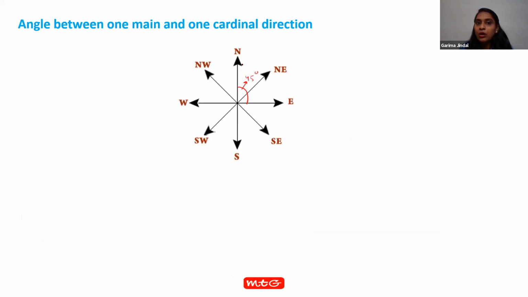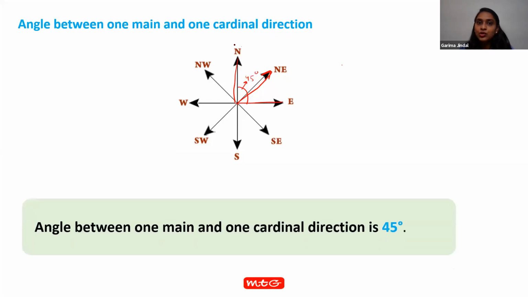See how this ray, that is called northeast, divides the angle formed with north and east in two equal parts, and when we divide 90 degree in two equal parts, the angle measure of each angle is 45 degree. Right? Agreed? Yes, Shanaya? Okay.